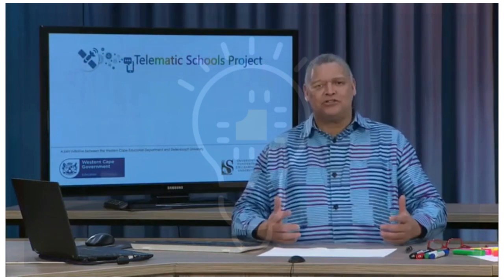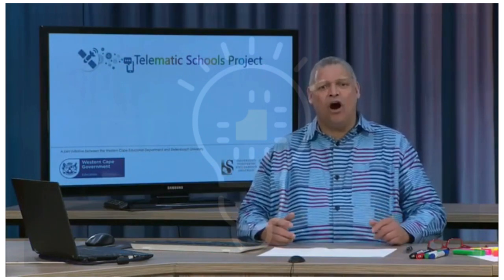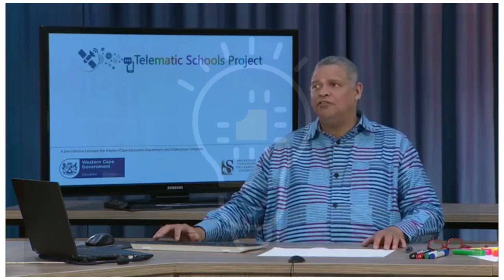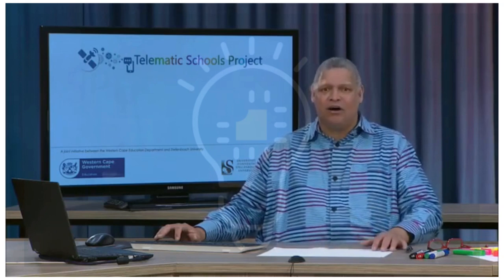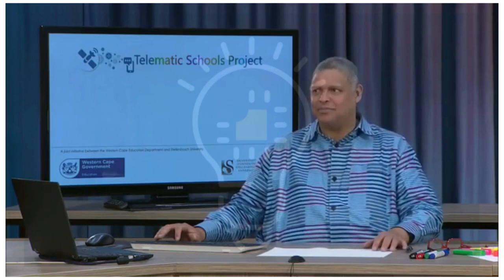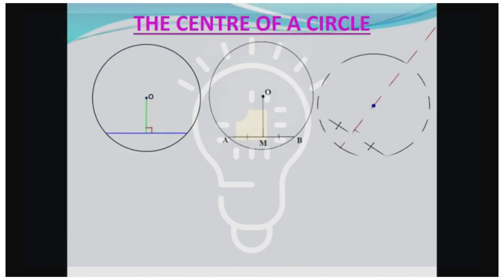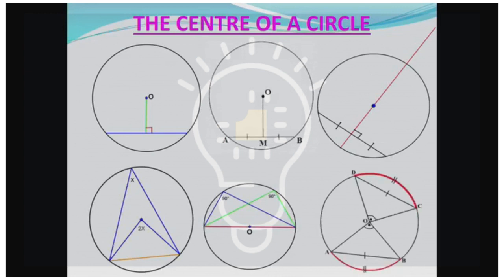And you'll notice in our program this afternoon how these reasons, acceptable as they are, form the basis for our calculations and our reasoning as well. So, first and foremost, let's examine the center of the circle. Let's start right in the center. As you can see on the monitor, there are various diagrams that show the center of the circle. And if we pull them all up, right here, we see some very interesting concepts. Here we have the center O. Now the line drawn from the center of the circle, perpendicular to the chord, bisects the chord. So in other words, AM in this diagram is equal to MB, right? As well as it gives rise to a 90-degree angle.